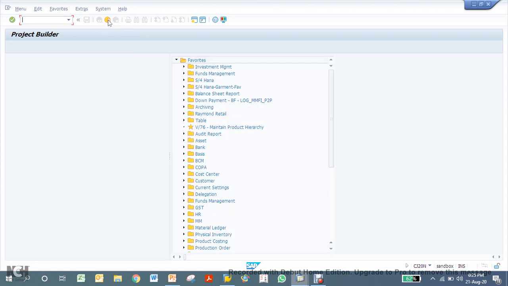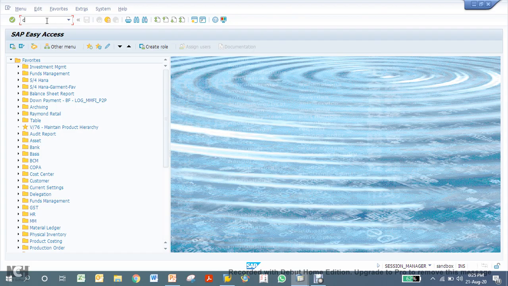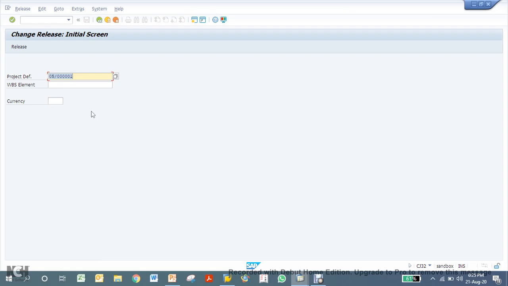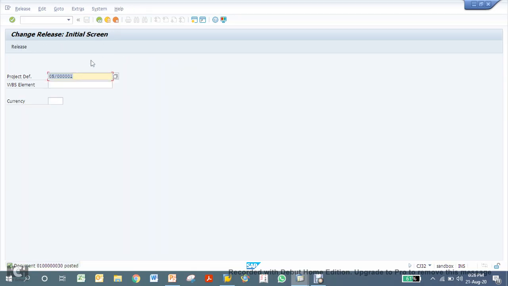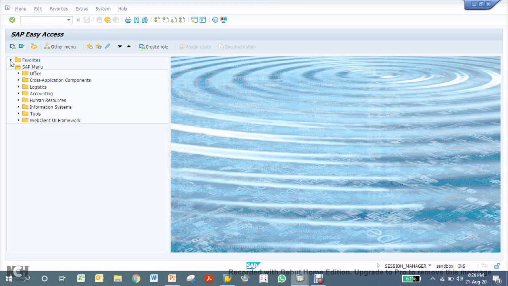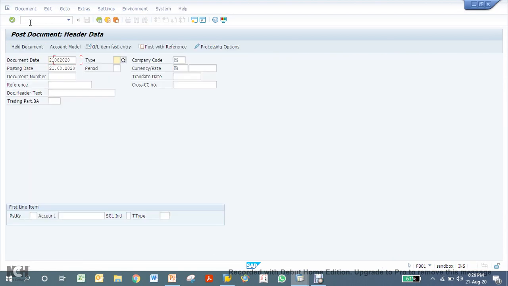One important point left is releasing the budget for the project. So we use CJ32, the standard transaction for releasing the budget for the project, because the budget has come to the project but it needs to be released also. So we can enter 5 lakhs for overall as well as 5 lakhs for the year and then save it. Now the budget is released on the project as well. You see the document posted. Now we can do the transaction posting. So let's use one transaction B01 post 1 3.